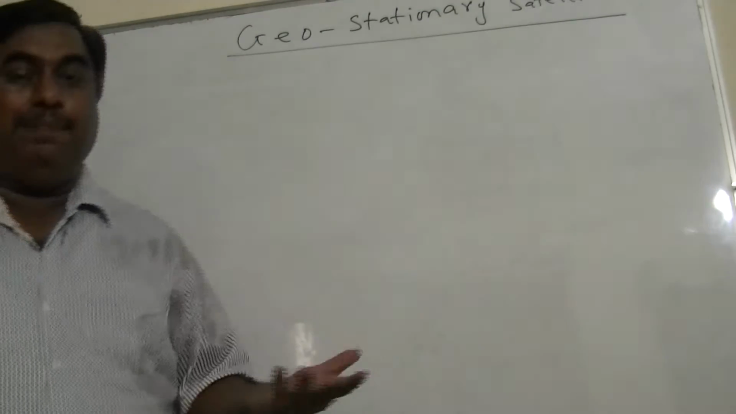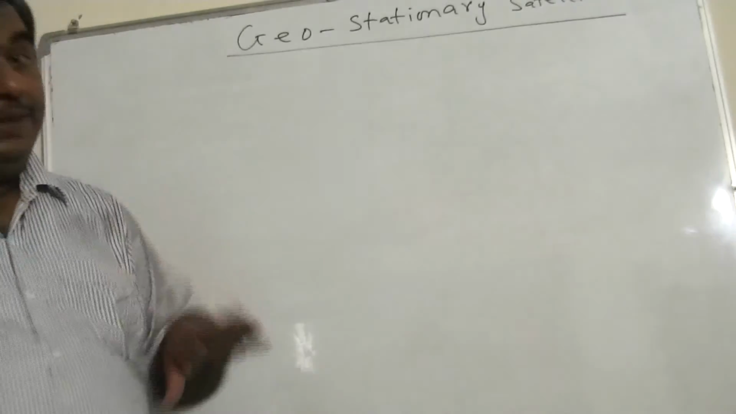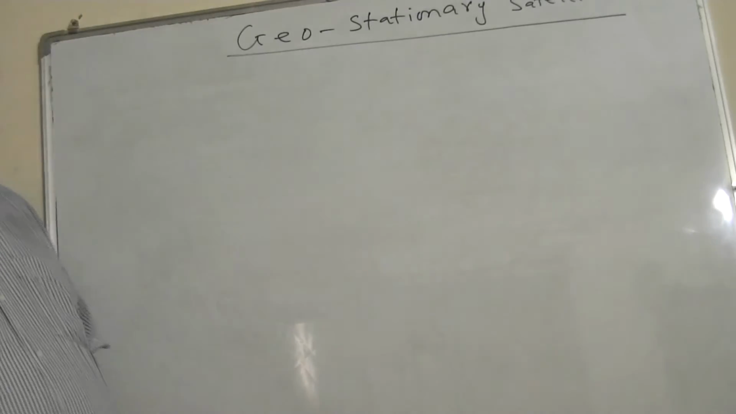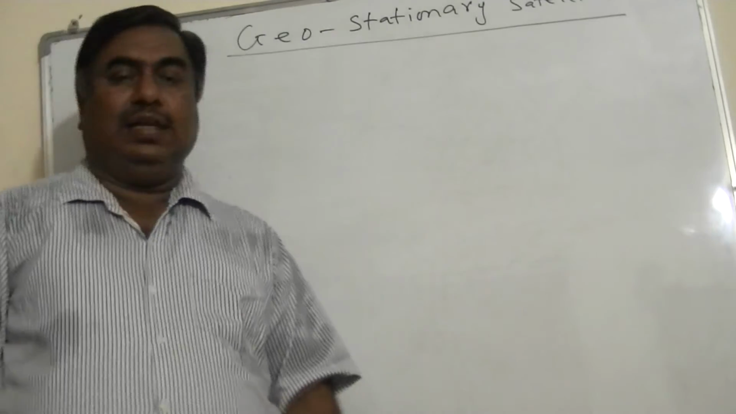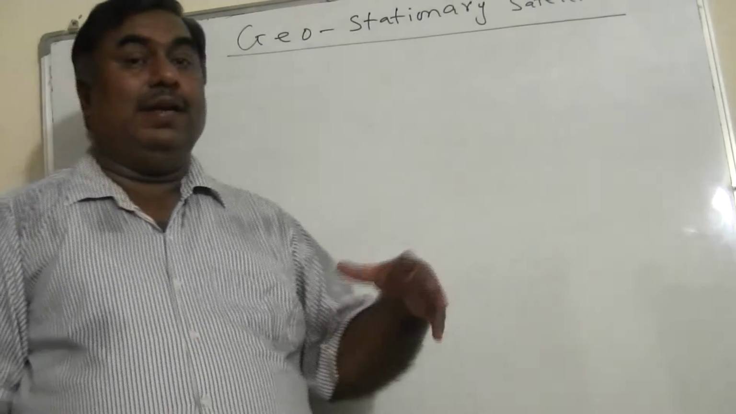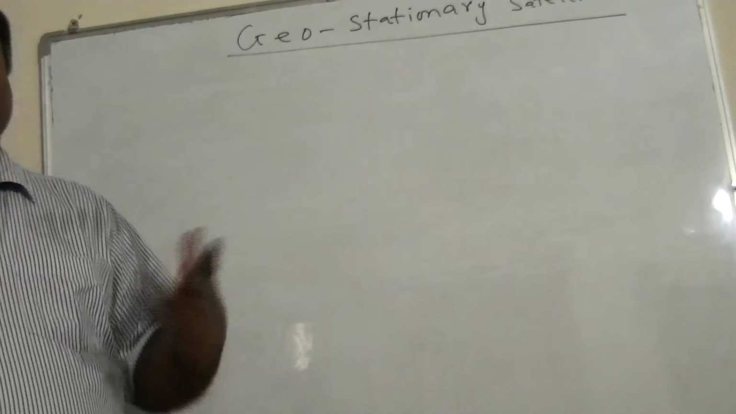They have the same time period as that of the Earth, but linear speed will be different because the radius of the Earth is different, and the orbital radius of geostationary satellites is different. So the linear speeds will be different, but the angular speeds and time period will be the same.